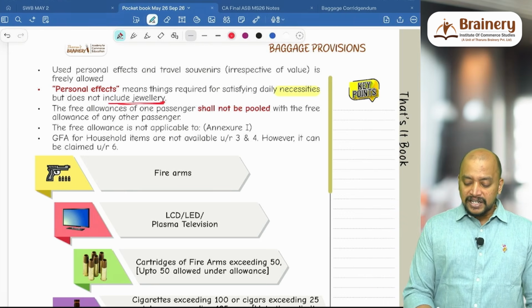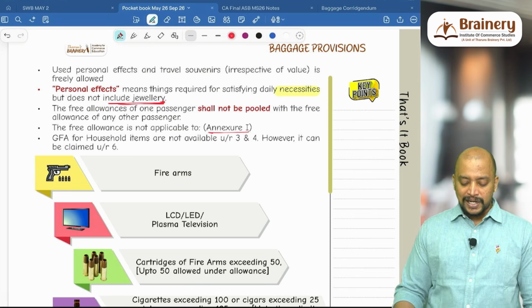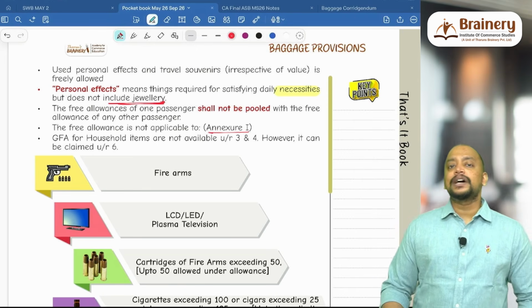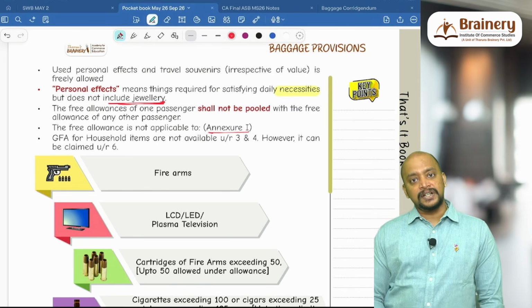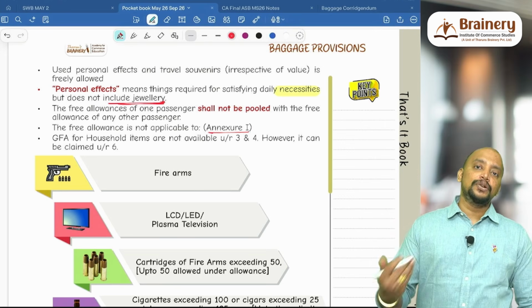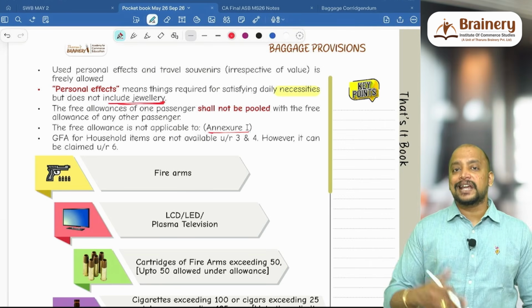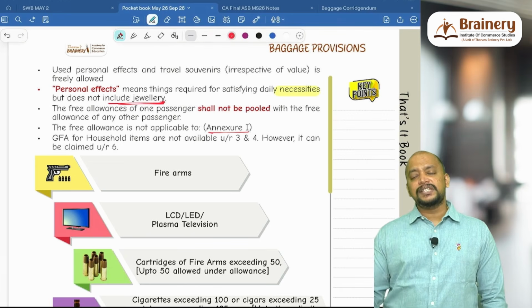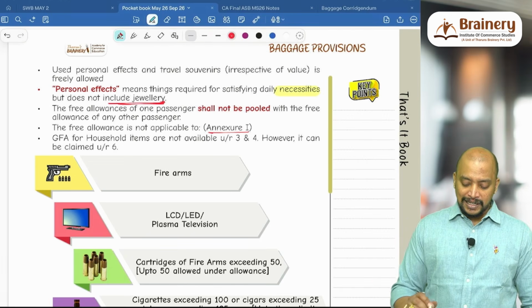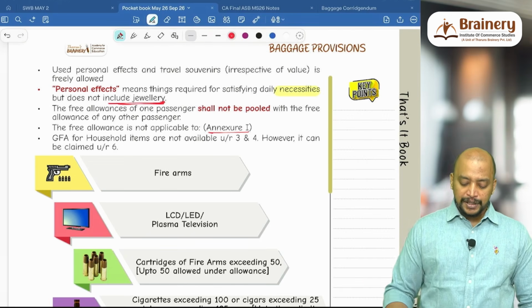That is this. And the free allowance is not applicable to Annexure 1 articles, and even for household articles, we should not claim general free allowance, because for household articles which are used by him in his house, for example cup, saucer, kettle, iron box, etc., we have a separate rule, so that is not available here. However, it can be claimed under Rule 6.